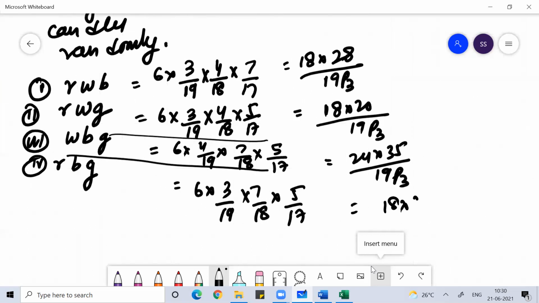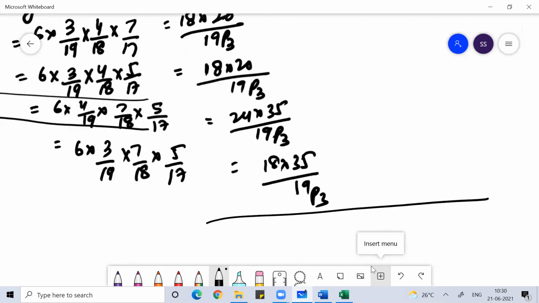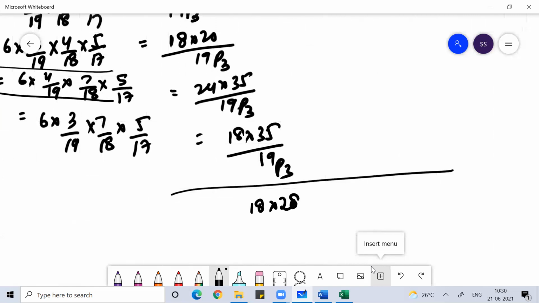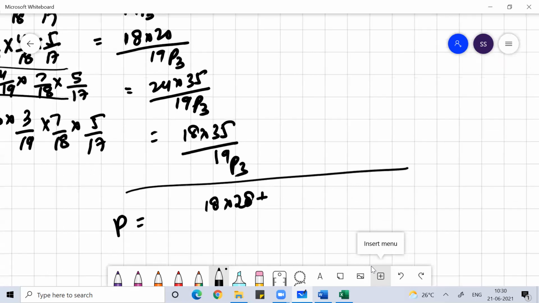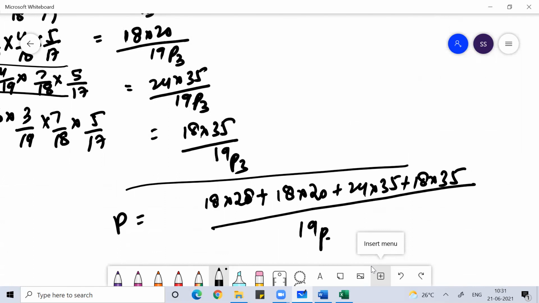So the sum total of these is your answer. Your final probability is 18 into 28 plus 18 into 20 plus 24 into 35 plus 18 into 35, divided by 19P3. You can use a calculator to find this value. That would be your final answer.